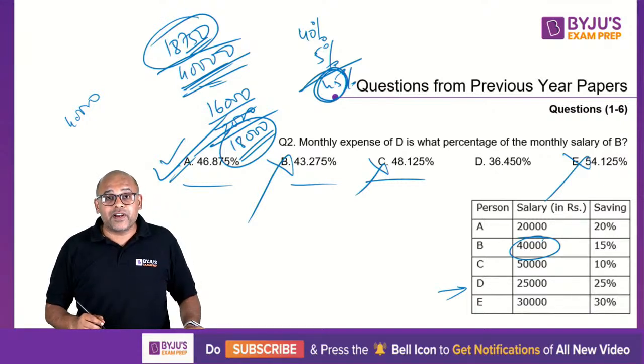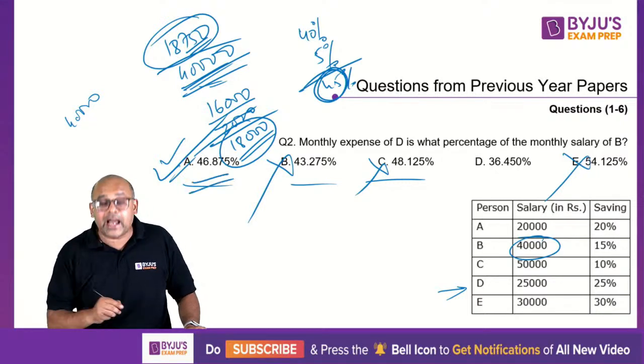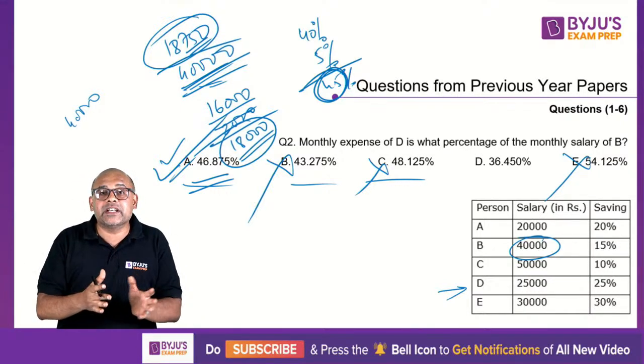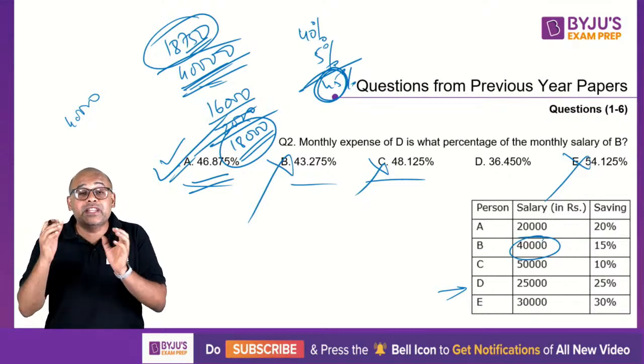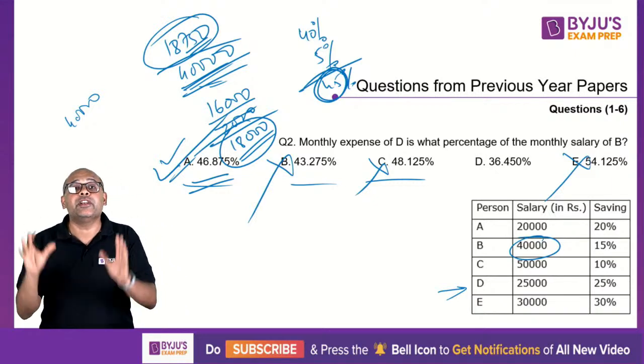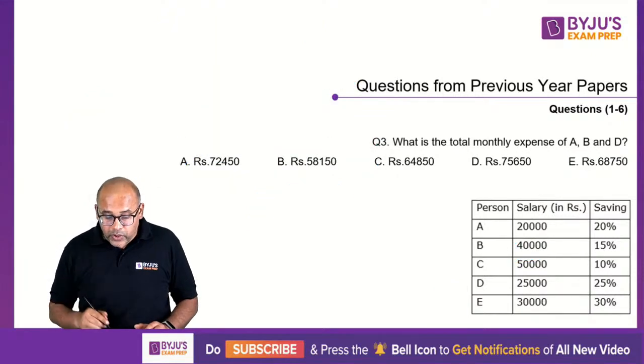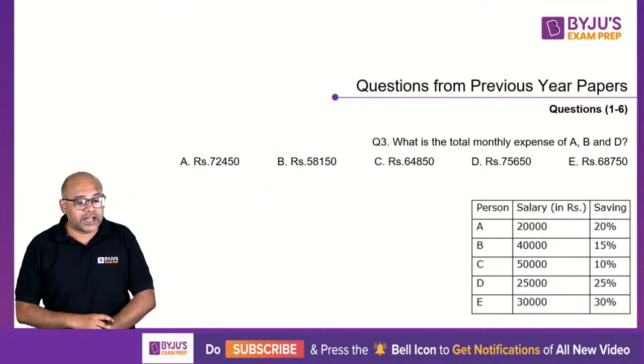Well, this is your second question. I hope you understood. So if you notice, I did not calculate this. I just checked. Is it greater than 45? Is it less than 45? 40%, 5% pakado, 10% pakado. These are the points which will eliminate your options. Use that. Always in percentages, I do it that way. Let's go ahead. Third question. 60 seconds starting now.